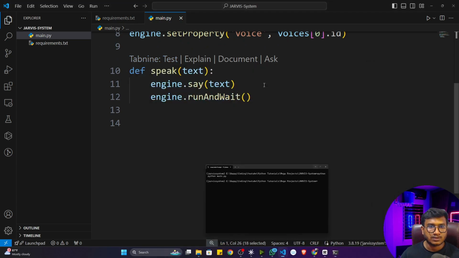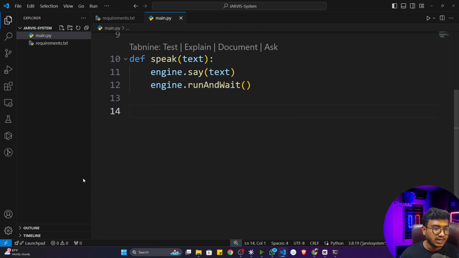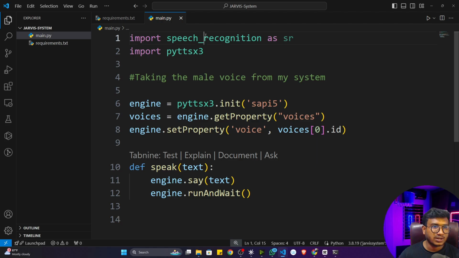Now let me minimize this particular screen. After closing that terminal, I can see more space here, so it would be easy for me to write the code right now. Okay, now for the take command, I can use this particular speech recognition library.